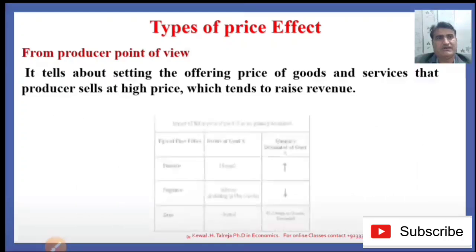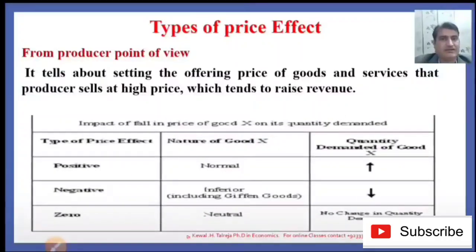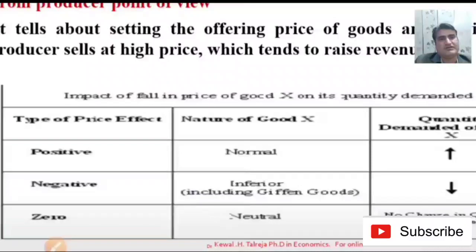So what are the types of price effect? How can we understand the different types of price effect? Here you can see the impact of fall in price of good X on its quantity demanded. Nature of the goods is normal, where the income elasticity of demand is equal to 1, and the type of price effect will be positive, and the quantity demanded of good X increases with the decrease in price.